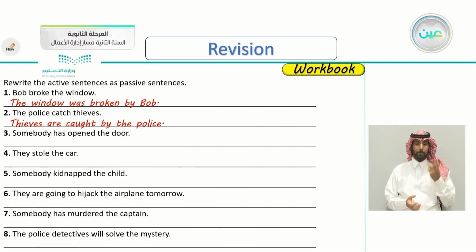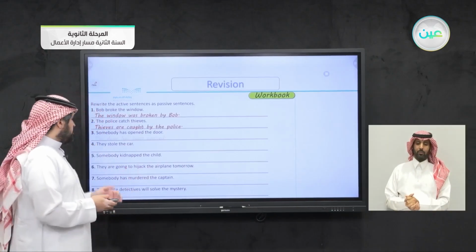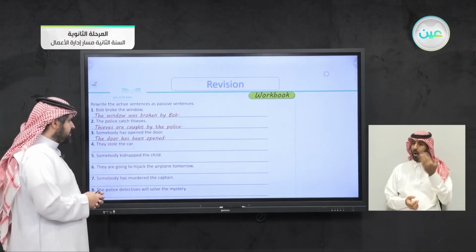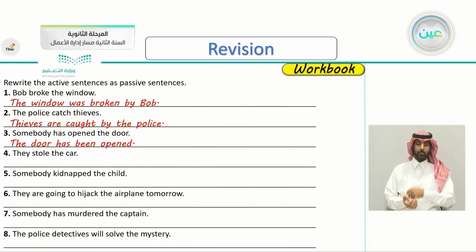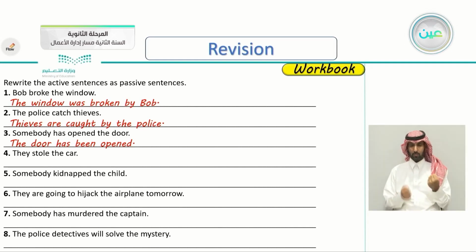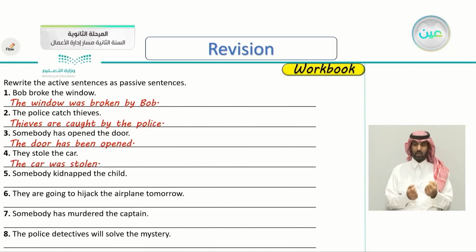Number 3, somebody has opened the door. How do we change this into passive? Very good. You say, the door has been opened. Excellent. Number 4, they stole the car. Past tense. Yes, very good. The car was stolen, just like the first one. Number 5, somebody kidnapped the child.